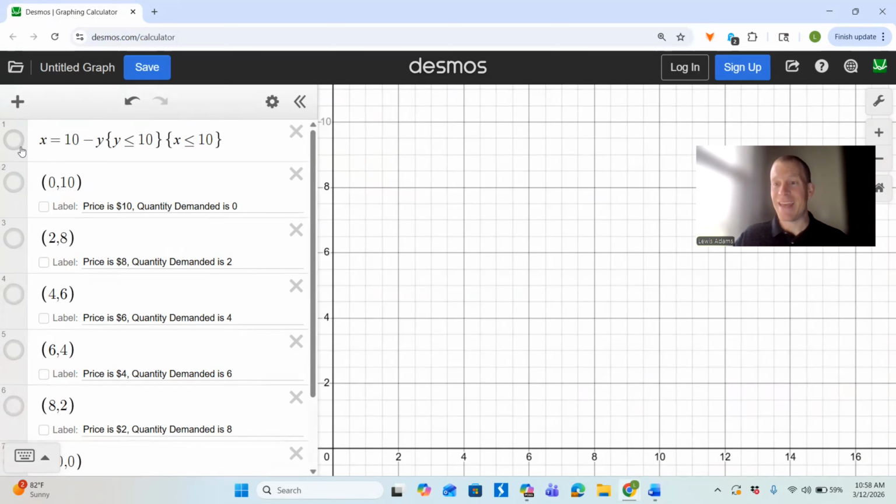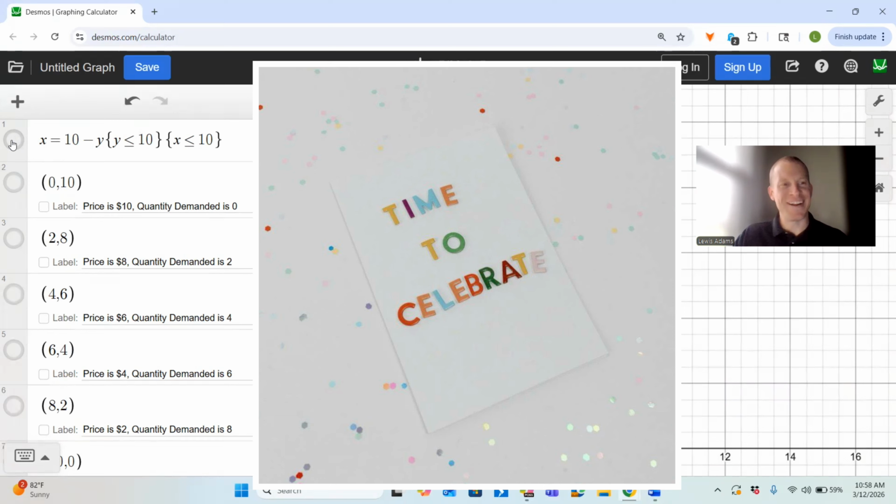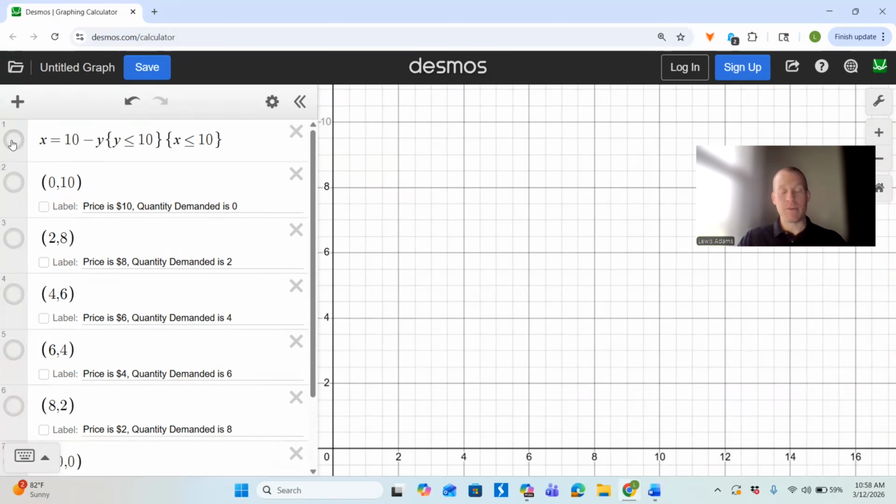Most people say that it's going to be a downward sloping curve, and they're exactly right. So let's go ahead and graph this particular function we just talked about here, and there it is. There is x minus 10y on Desmos, as you can see here, a super awesome website, and this basically allows you to zoom in, make it larger, help you understand a little bit more, a graphing calculator. And what I'm going to do is plot out the points that we just talked about on our demand schedule to help you understand them.